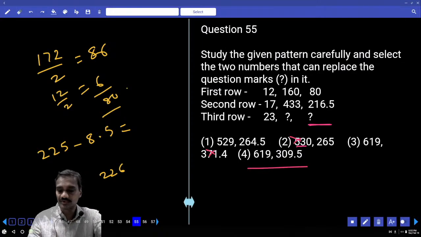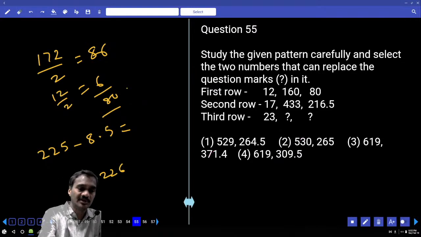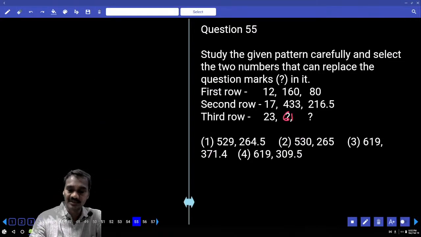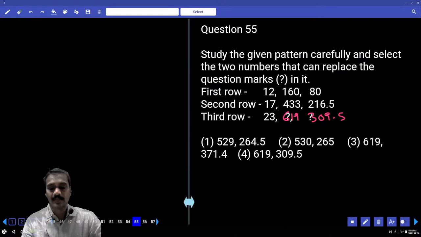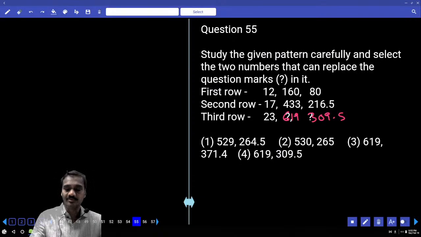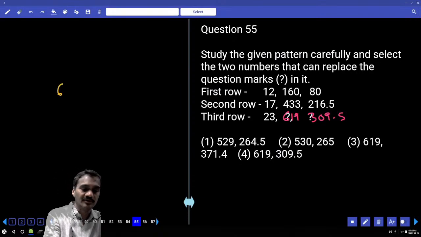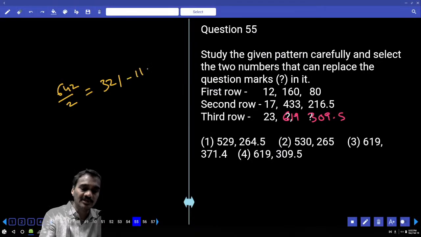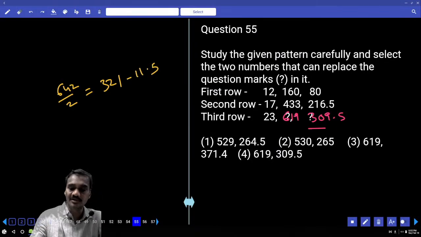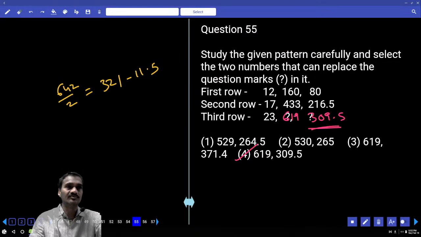Then మా choice 4 ఒక్కసారి చెక్ చేయండి. Now what is the number we have? 619. Now 619 and here it is 309.5. Now 23 plus 619 ఎంత వస్తుంది చెప్పండి? 19 plus 23 is 42. That means 642. Now 642 divided by 2, how much is that? 321. And 23 divided by 2 is how much? 11.5. And 321 minus 11.5 is 309.5. That is choice 4 for question number 55.